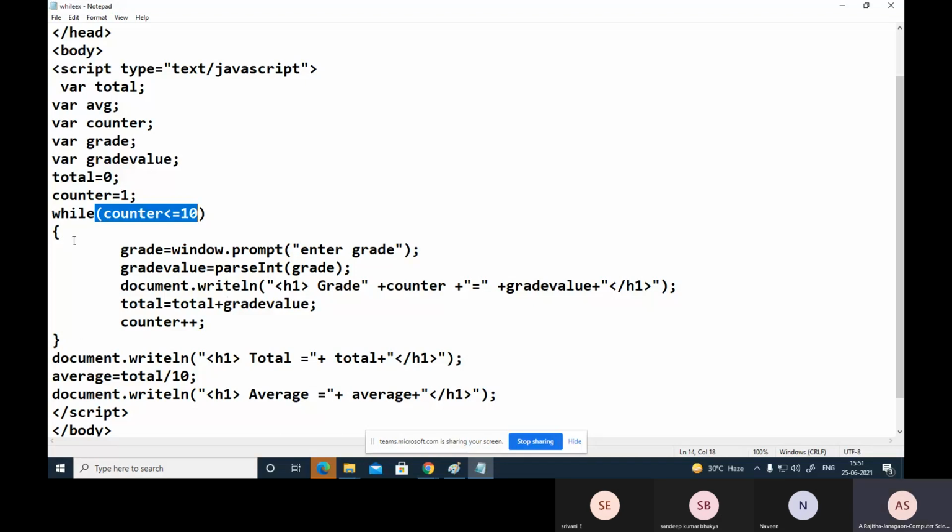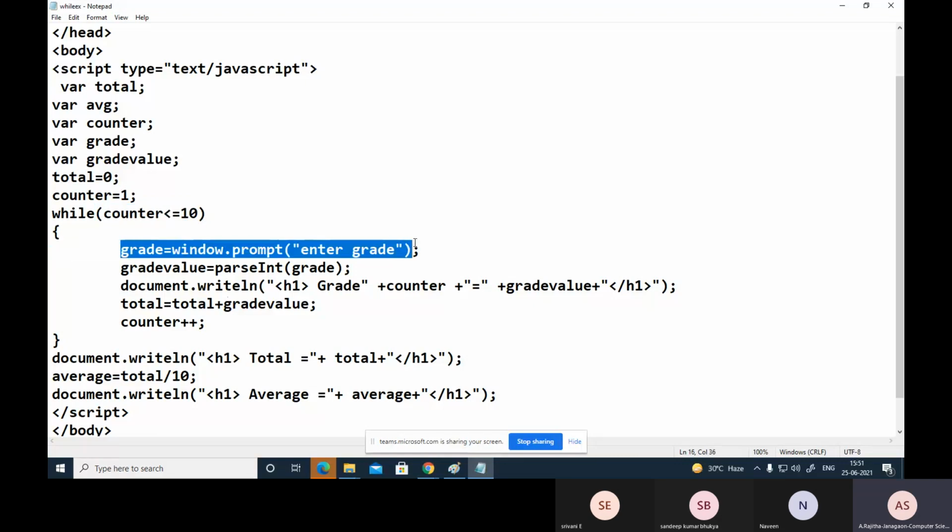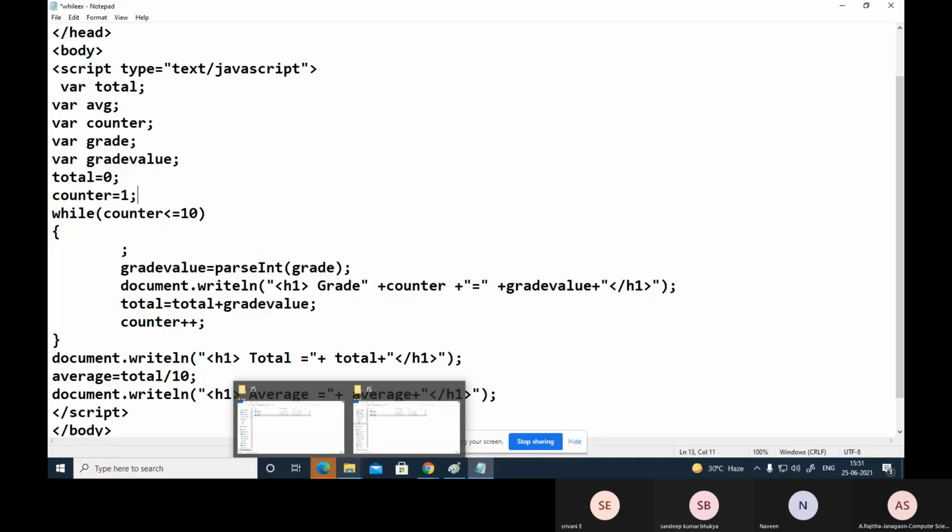How can we modify that indefinite code? For that, suppose here maintain the while loop. Before starting the while loop, first you can read the value, that means the grade value first. You can read the grade value first. So that grade value is like this. Enter the grade value, enter some integer grade. So here you can read that integer. So in that case, there is no need to require this.